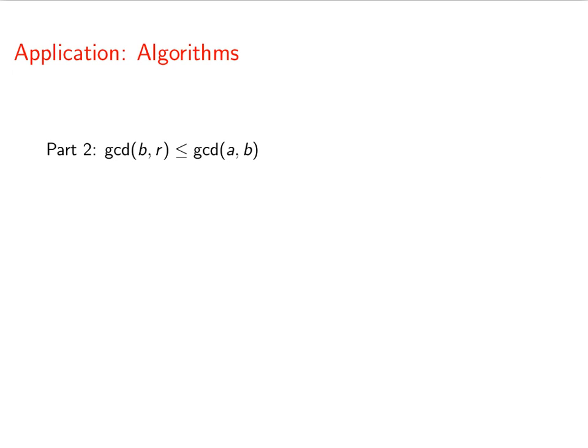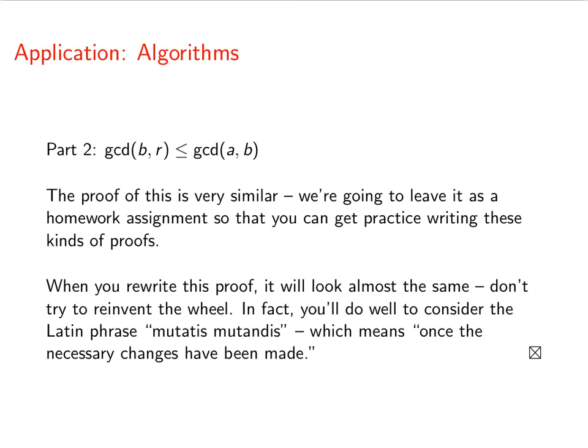Now part 2 says that the GCD of b and r has to be less than or equal to the GCD of a and b. We flip the inequality around. All right, here's the deal. The proof of this is really similar. So what we're going to do is leave it as a homework assignment so that you get some practice writing these kinds of proofs. Now when you rewrite this proof, it's going to look almost the exact same. Don't try to reinvent the wheel and get cute. Follow the same kind of outline.